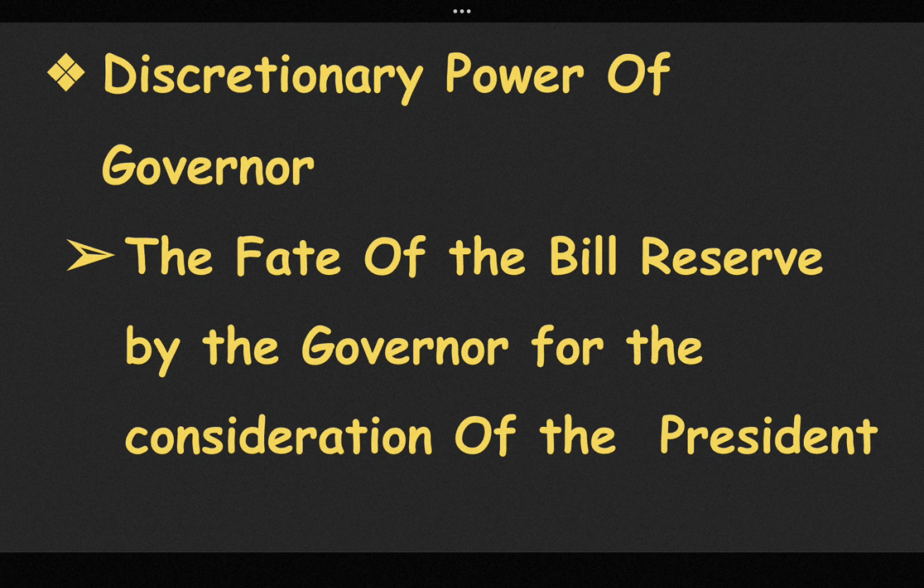Article 163 clause 1 is generally compared with Article 74 clause 1, but Article 74 clause 1 is silent on the discretionary powers of the President, whereas Article 163 clause 1 recognizes that the Governor has some discretionary power. Article 163 clause 2 holds that if any question arises whether a matter comes under the discretion of the Governor, the decision of the Governor is final. It means the Governor's decision is the final decision.